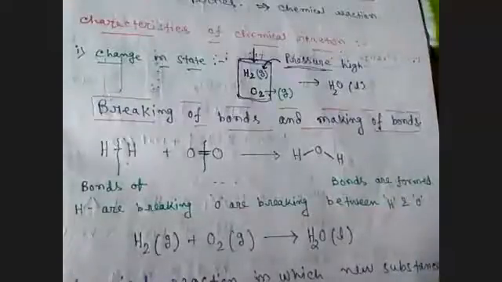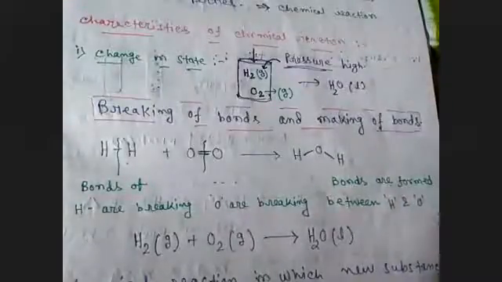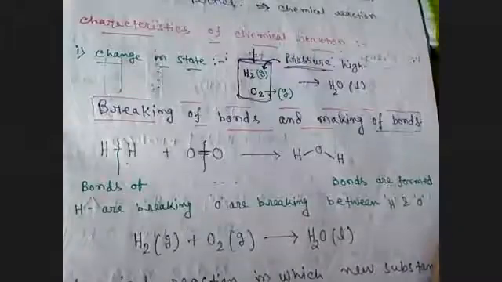Okay. We have already learnt about balancing, how to balance, in the last class. So you can do the balancing now. So now our next topic is: when chemical reactions happen, they take place with some characteristics, with some changes. So what are the characteristics of a chemical reaction? We are going to study that.